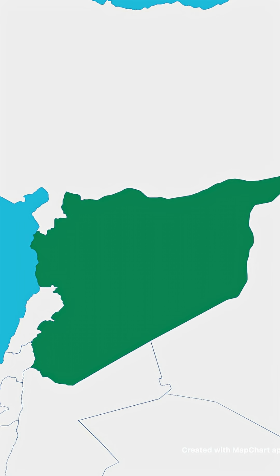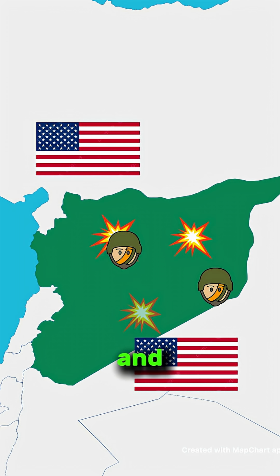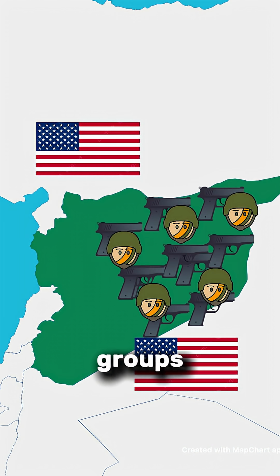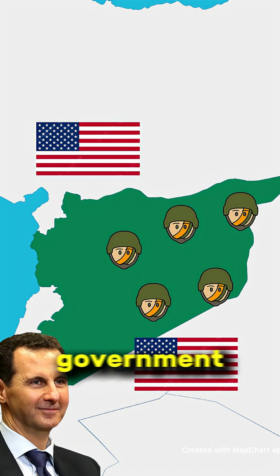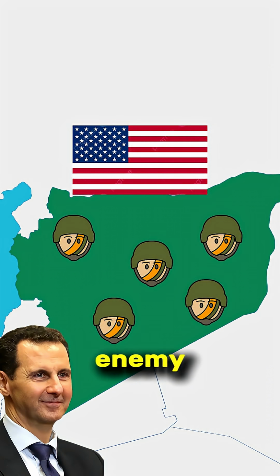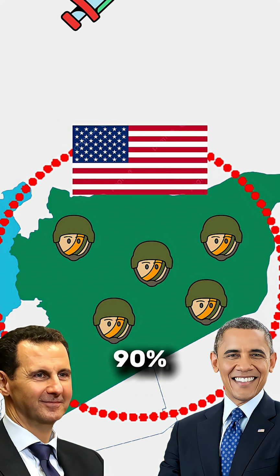failed state. In 2014, the US began bombing Syria after ISIS and Al-Qaeda affiliates took over much of the country. The CIA had armed these groups years earlier in order to weaken the Assad government, who had close ties with Iran and Russia.